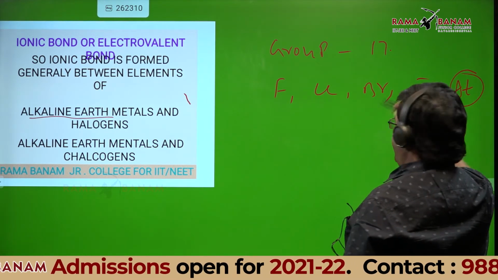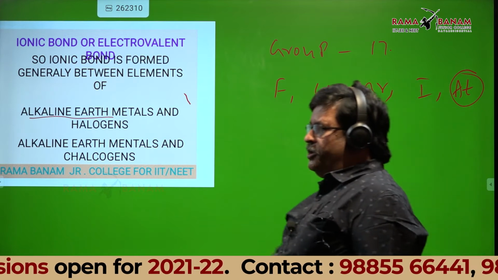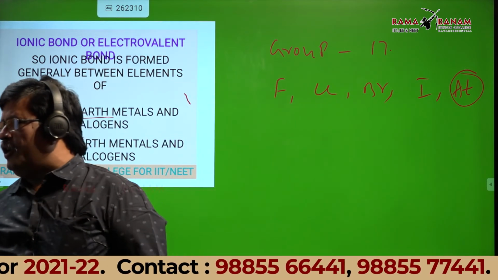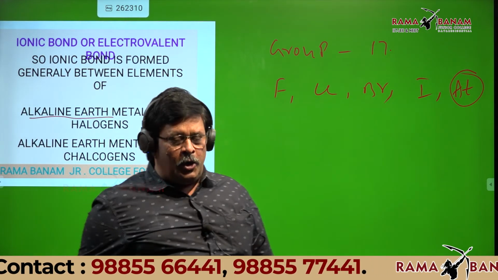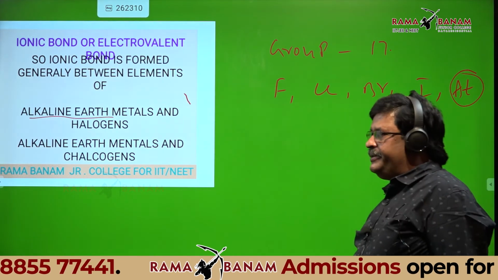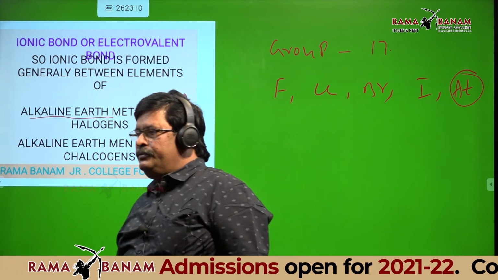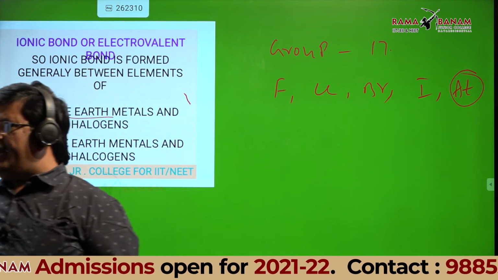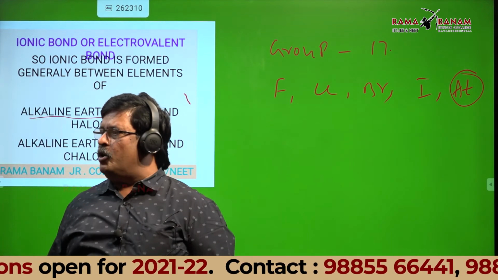Astatine is radioactive, forget about that. You should remember at least fluorine, chlorine, bromine, iodine. Group 17 elements: fluorine, chlorine, bromine, iodine.